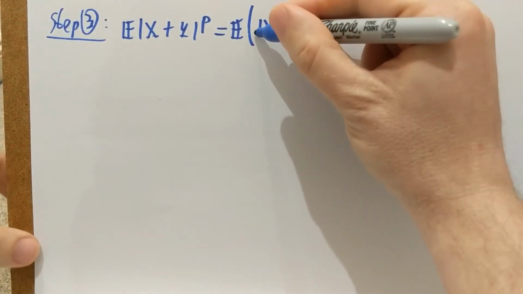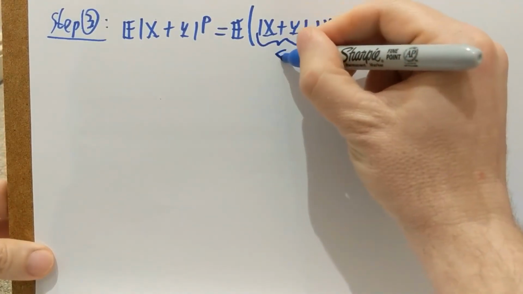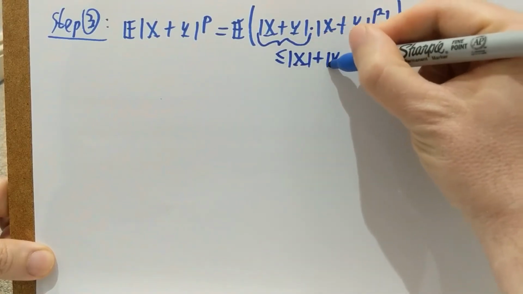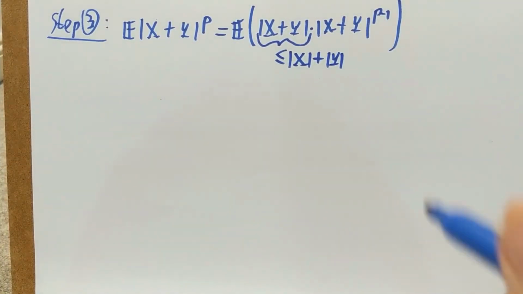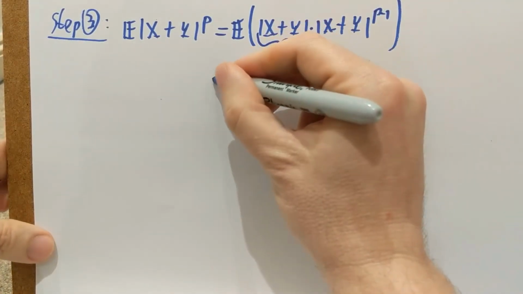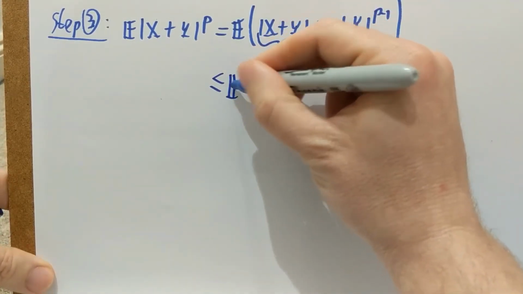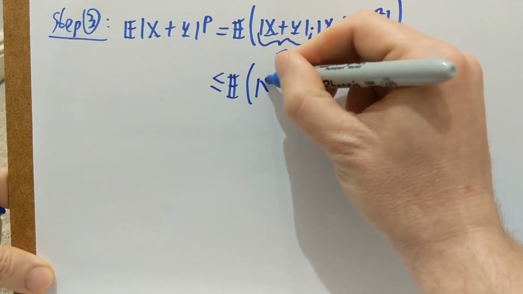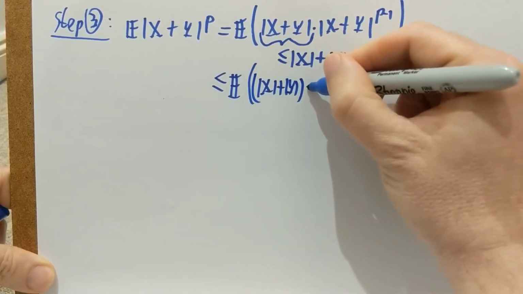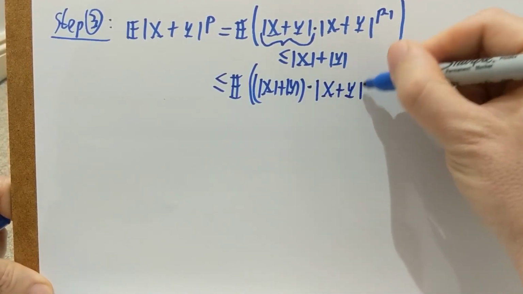I'm going to apply a triangle inequality on x plus y. Mod of x plus y by triangle inequality is smaller than or equal to the mod of x plus the mod of y. Okay, and the rest here is non-negative, so therefore this whole right hand side is less than or equal to the expectation of mod x plus mod y multiplied with the p minus first power of mod x plus y.